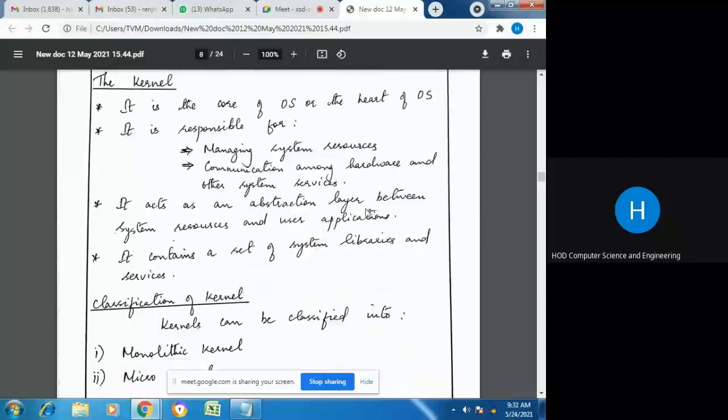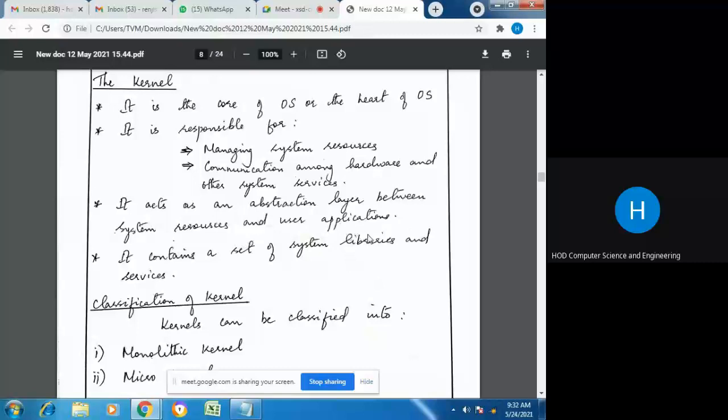The user application communicates with the kernel, and to satisfy the user request, the kernel performs some functions and returns the result to the user. This internal processing done by the kernel is not visible to us, so we call it an abstraction layer. Only the external functionalities, only the output, is visible to us. We are not bothered about the internal operations carried out by the kernel.